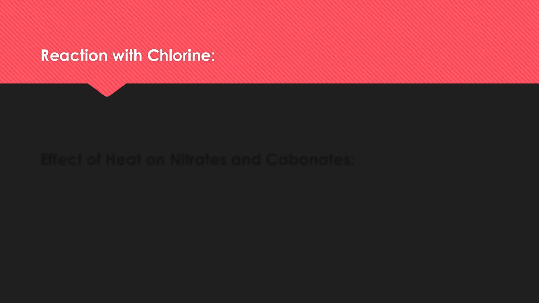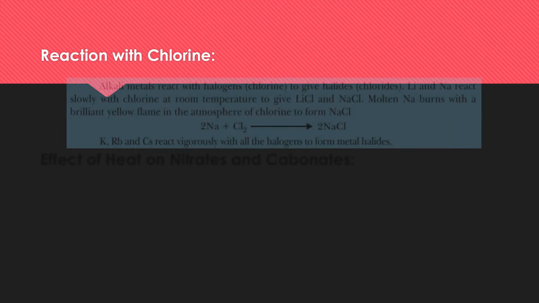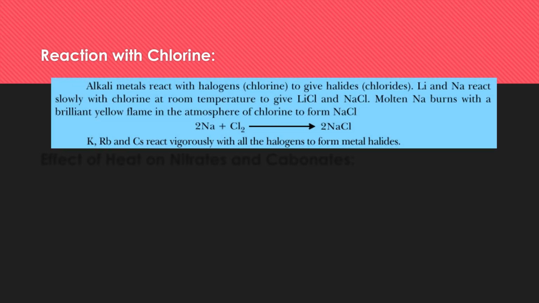Now, how do these react with chlorine? Alkali metals react with chlorine to give the respective chlorides. If they react with other halogens, they will produce the respective halides. Lithium and sodium react slowly with chlorine, and molten sodium burns with a brilliant yellow flame in an atmosphere of chlorine to form sodium chloride.